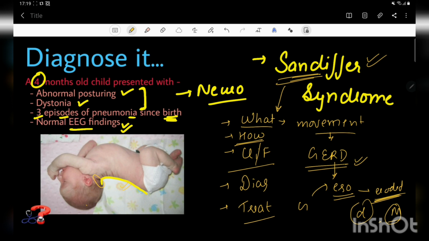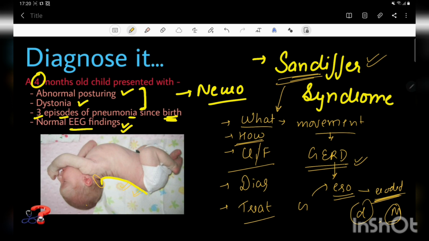And due to this kind of irritation, the muscles of the neck as well as the back go into spasm. If the neck is involved, it may lead to torticollis, and if the back is involved, this leads to this characteristic arching. You know what this arching is called? It is called opisthotonus, and it is also seen in cases of tetanus in elderly patients.